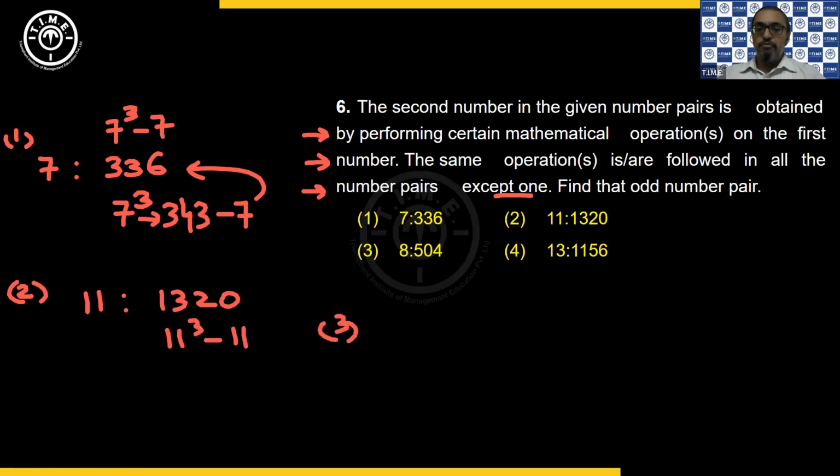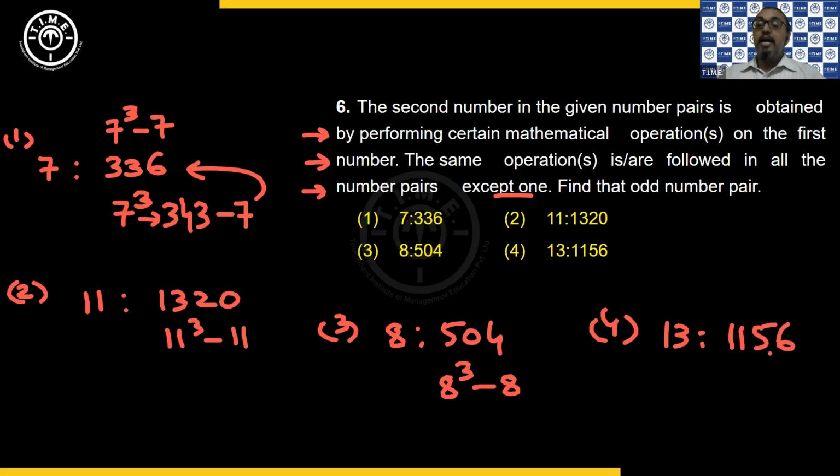Then the third option, we have 8 ratio 504. So it can be 8 cube 512 minus 8. So 512 minus 8 gives you 504. Correct? Then next, the fourth option here we have is 13 ratio 1156. But then if I take 13 cube, you'll get 2197.